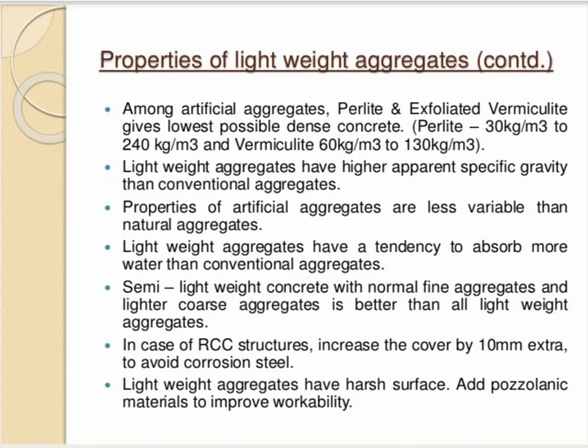Properties of artificial aggregates are less variable than natural aggregates, where the natural aggregates are more variable depending on the temperature or properties of that aggregate. Lightweight aggregates have a tendency to absorb more water than the conventional aggregates. This is one of the disadvantages of lightweight aggregate, that it absorbs more water as compared to normal conventional aggregates.